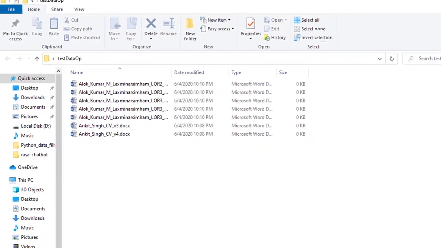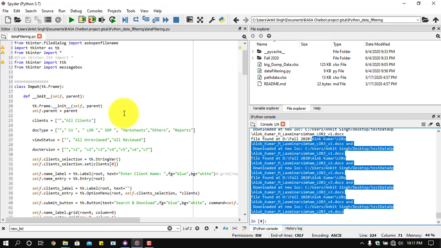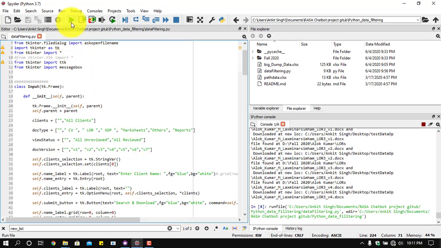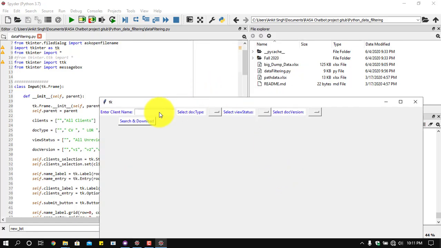Working with this app makes things easy. Suppose I am struggling to find the data set because I want to modify something. One student called me and told me my resume is wrong. I can type the name directly here, select the version that is being updated, search and download to a new location, modify it, and upload it to our portal. So this is a very helpful app for reducing time. I created this app during my internship at Career Labs.